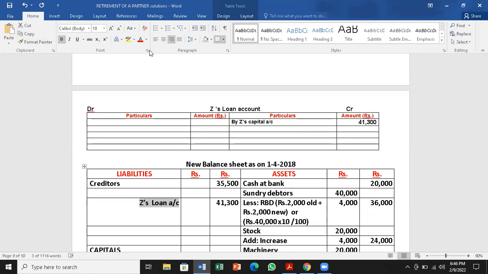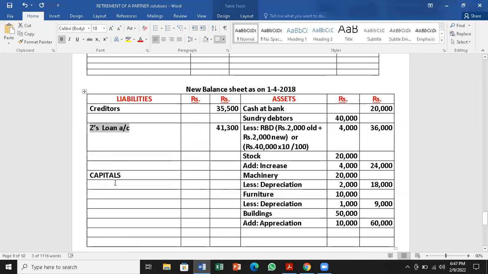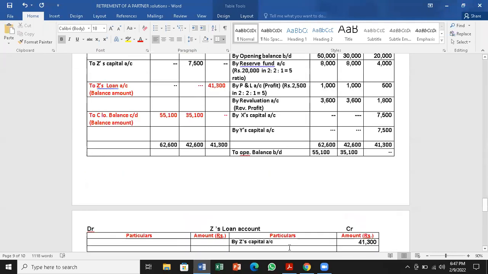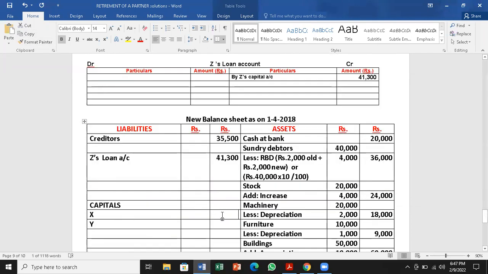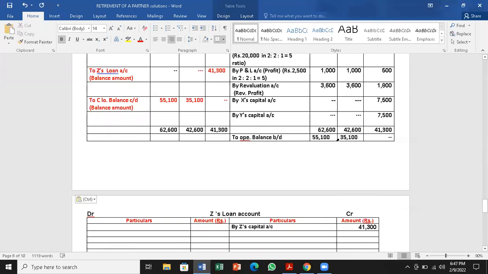Next, we have to take the partners' capital accounts. We have two partners' capital accounts, X and Y. They have values like 55,100 and 35,100.